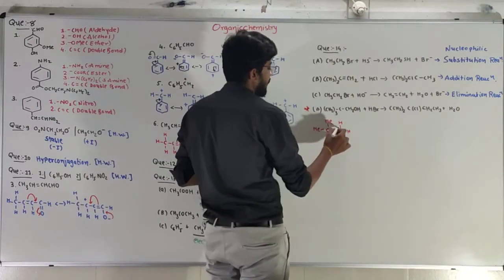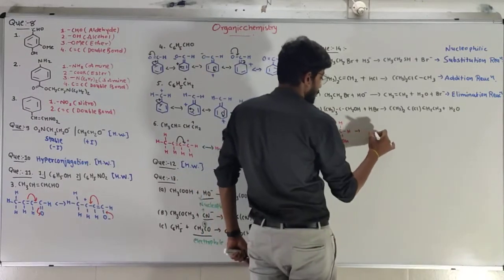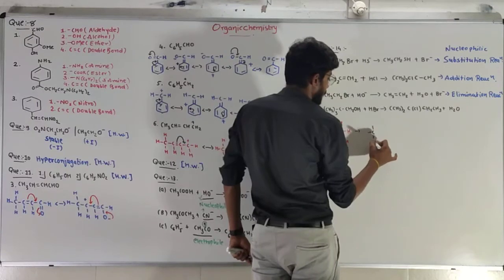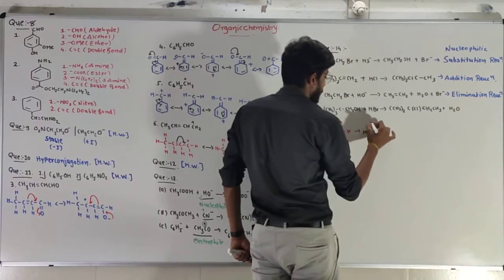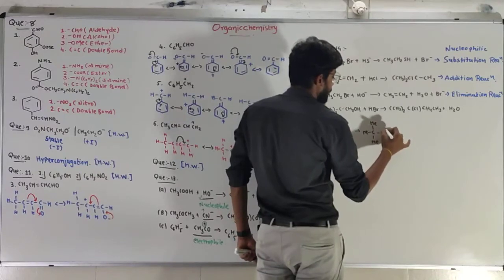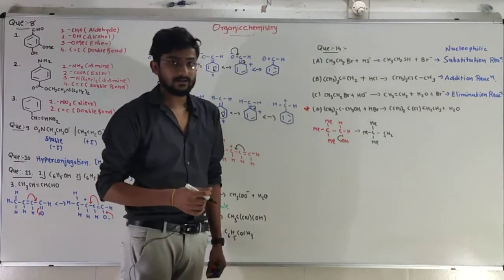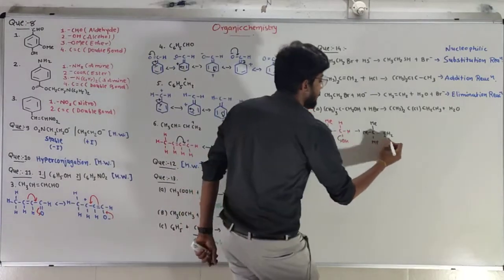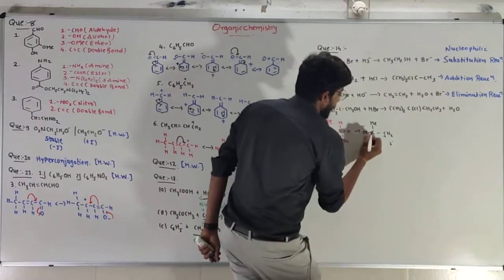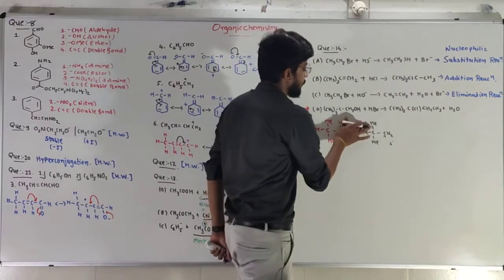That's why carbon becomes plus. So from here, C with Me, Me and Me methyl groups, and this carbon becomes plus, right? Now you can see this is a primary carbon and this one is a tertiary carbon.